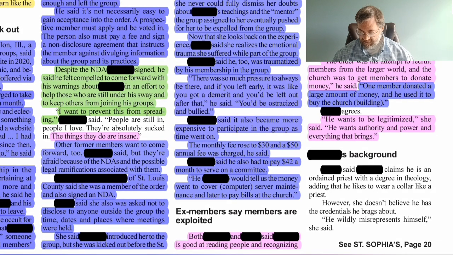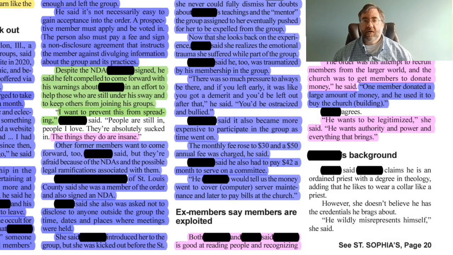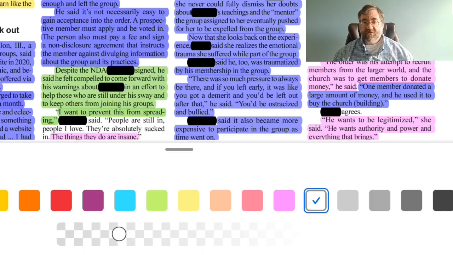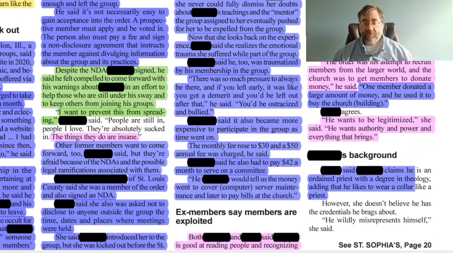Blank's background. Blank said blank claims he is an ordained priest with a degree in theology, adding that he likes to wear a collar like a priest. This sounds like personal experience, like something that this individual has encountered. So we'll go ahead and mark that as personal experience. So we'll mark that in blue.